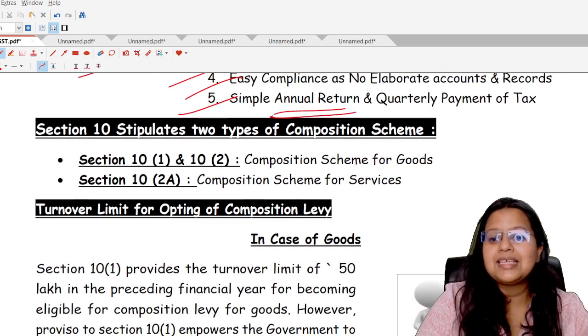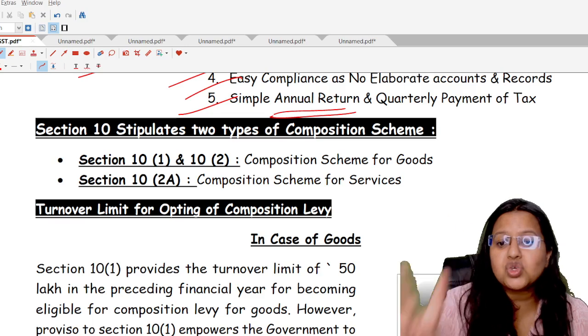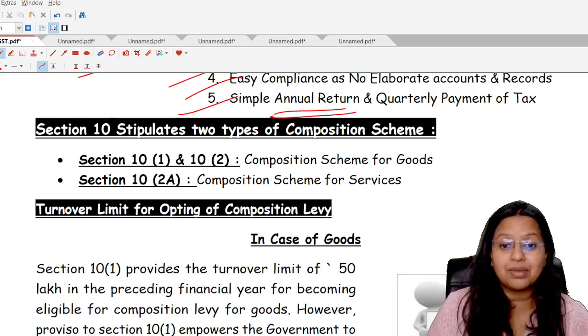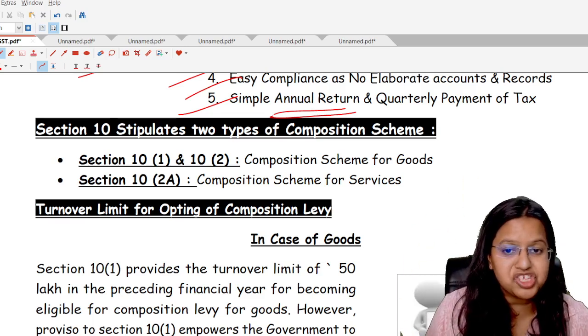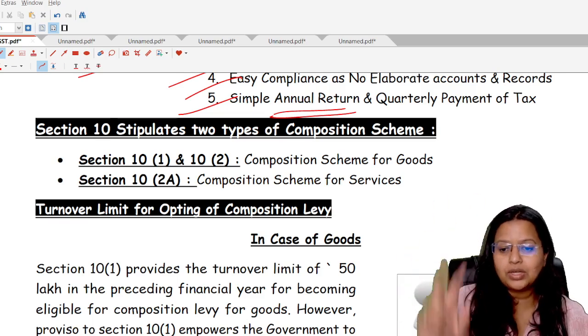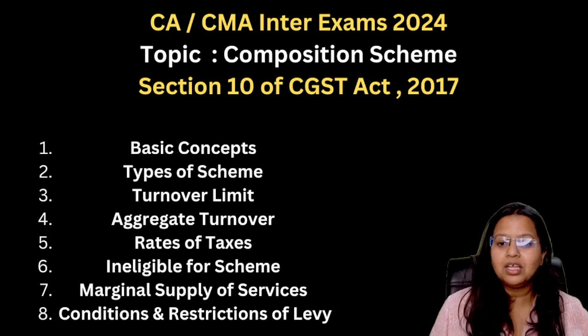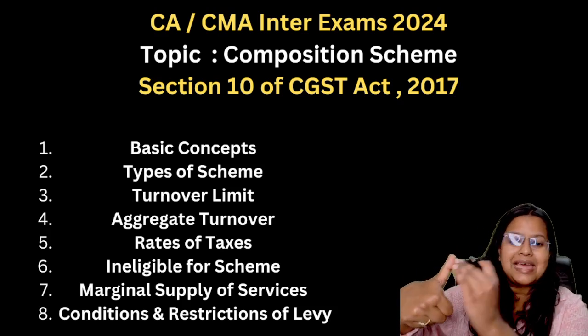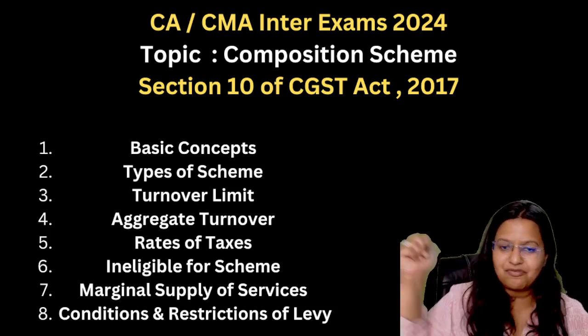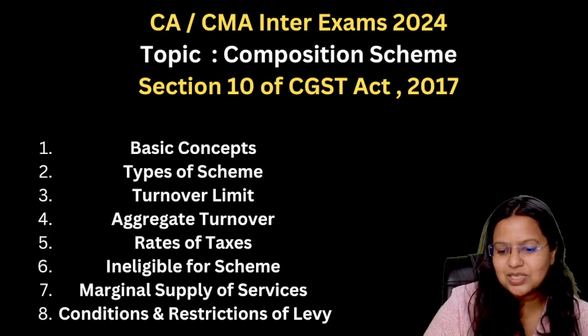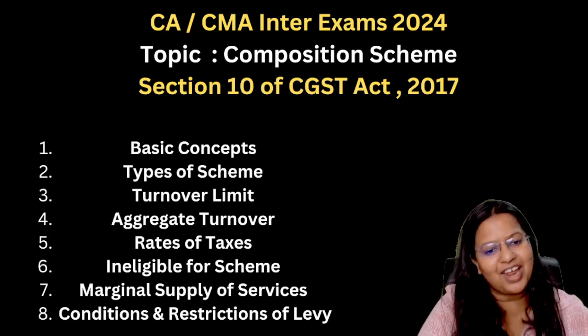Now, section number 10 stipulates 2 types of compositions. How many types of compositions are under section number 10? 2 types. So, students, as we can see, the first subpoint, that is the basic concept, we have covered. I hope you all got this point. If you have any query, you can definitely write in the comment section.